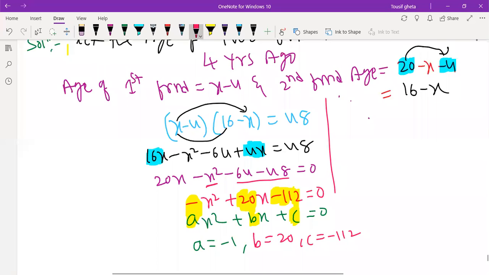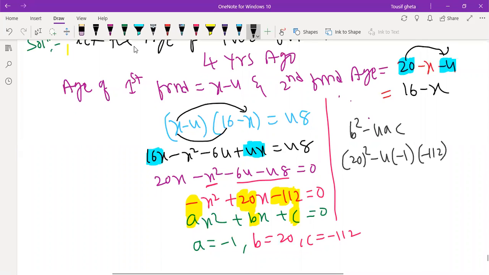Apply the formula. B square minus 4AC. What is the B square? 20 square minus 4. A is minus 1, C is minus 112. 20 square we will get how much? 20 square will get 400. Minus into minus plus, plus into minus minus. 448 minus 48. So what do you write?